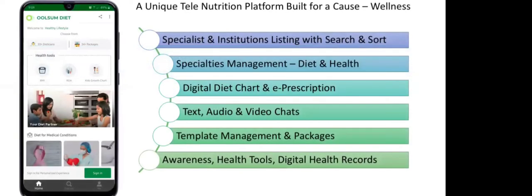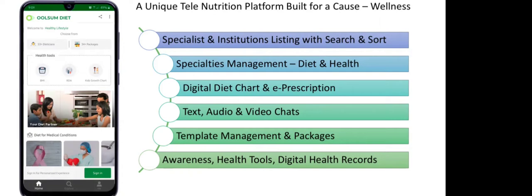Right now we have enabled only the specialist listing, but the platform also has the capability of institutions listing. When I say institutions, all the hospitals can be onboarded, and the hospital dietitians can also do consultation via our platform. We have not enabled this feature, but it is inbuilt. It has already been built, but we have not enabled it.